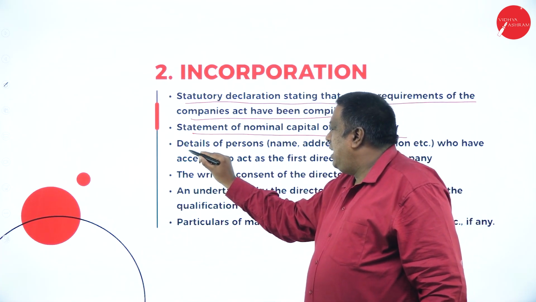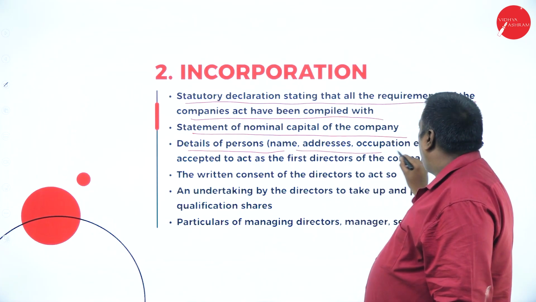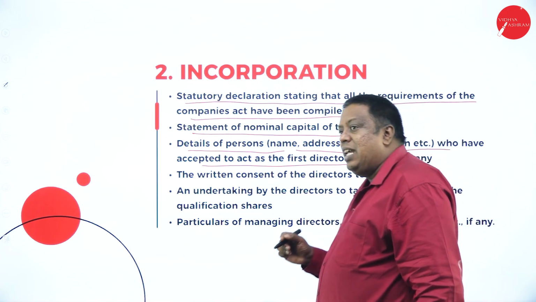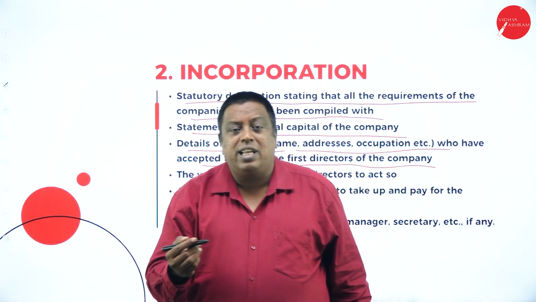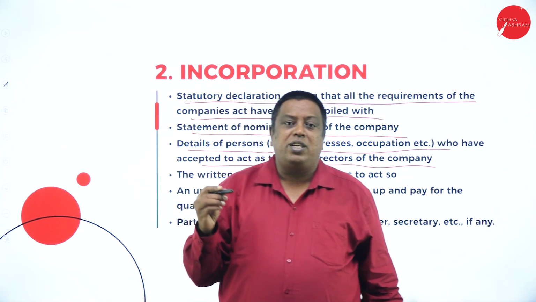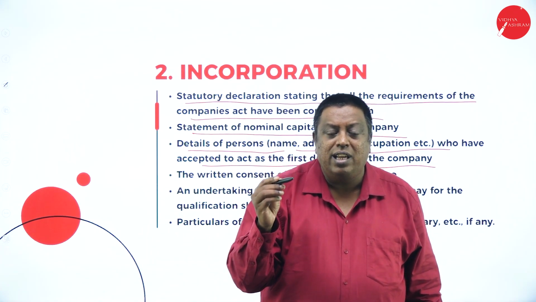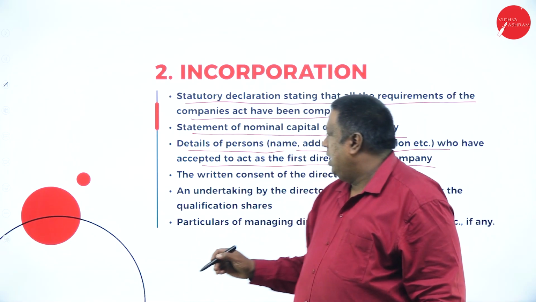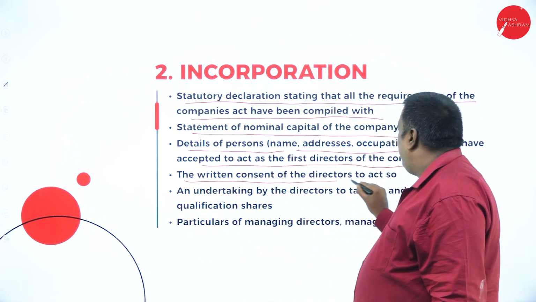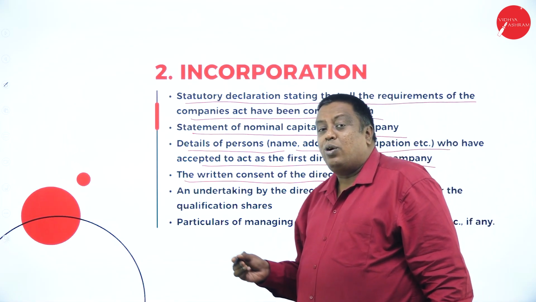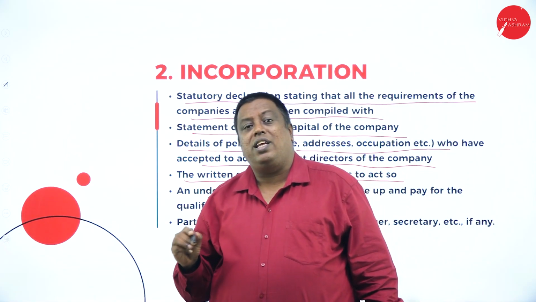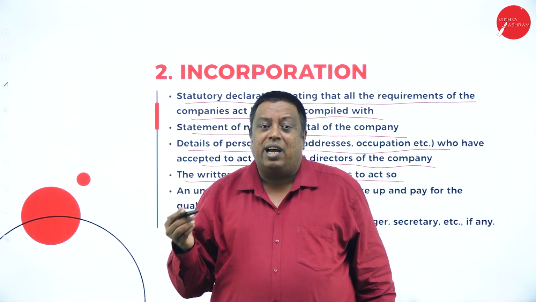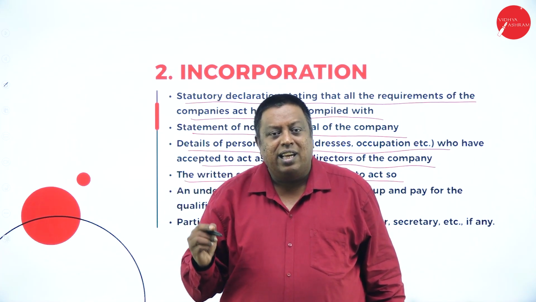And next, the details of the person, the name, address, occupation, who have accepted to act as the first directors of the company. They're saying that the promoter has to submit the detailed information of the names and addresses of the directors who have agreed to become the first directors of the company. And the written consent of the directors to act, so means not only the list of the names of the directors who are going to act as the first directors of the company, the promoter has to collect a written consent.